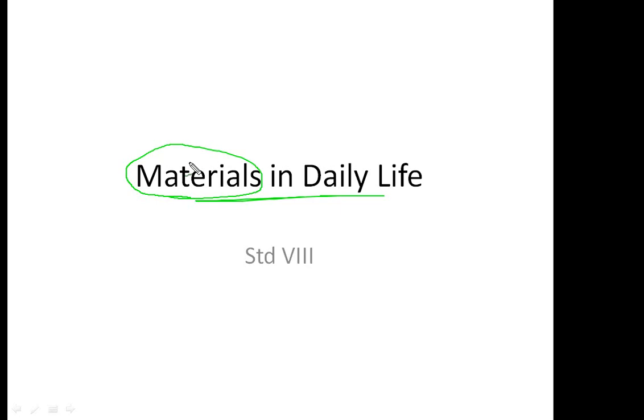For example, if I take a brick, suppose this is a brick. Now this brick has some mass. Plus, it is occupying some space, that is volume. So something that has mass and volume can be considered as matter. Now the material is made up of matter. Different materials are made up of different types of matter. So keeping this concept in our mind, let us start this chapter.